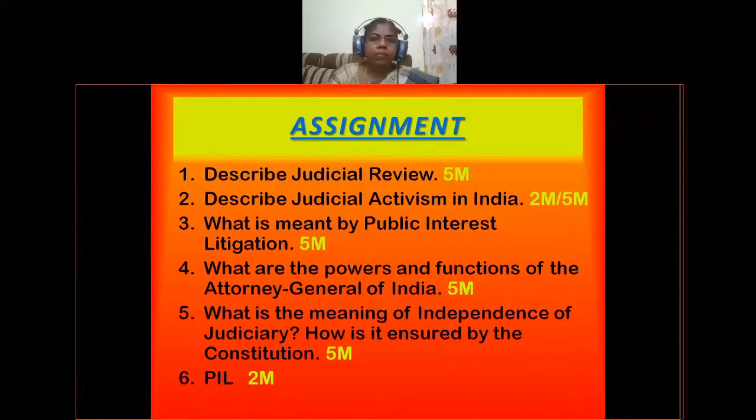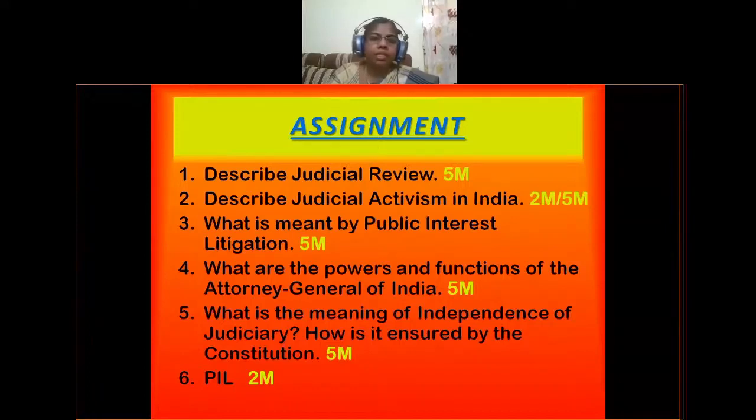And fourth one is, what are the powers and functions of the Attorney General of India? So just now we have discussed the powers and functions of the Attorney General of India. So this question will be given for 5 marks. Okay, so this is also a very, very important question.